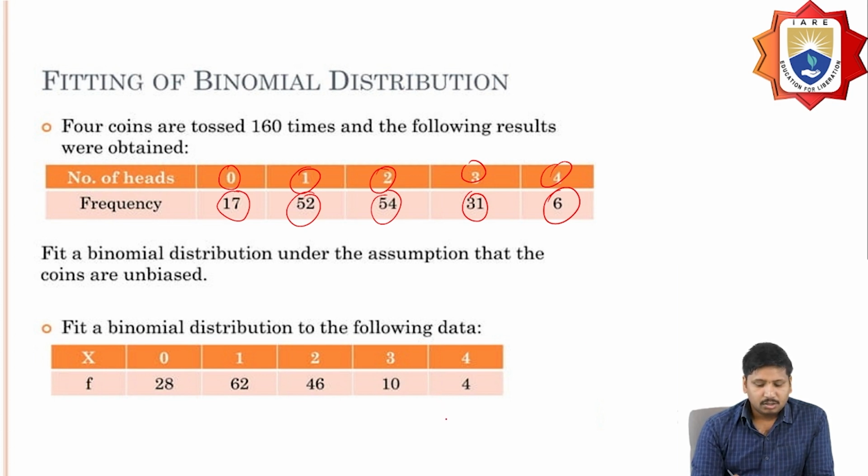Using this data, I can estimate the binomial distribution. We are going to fit it by defining the function. So fit the binomial distribution under the assumption that the coins are unbiased. So at that time, what is the case?